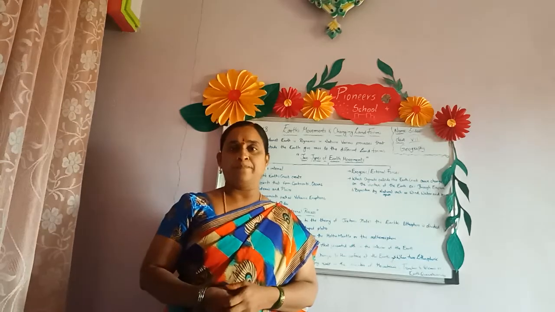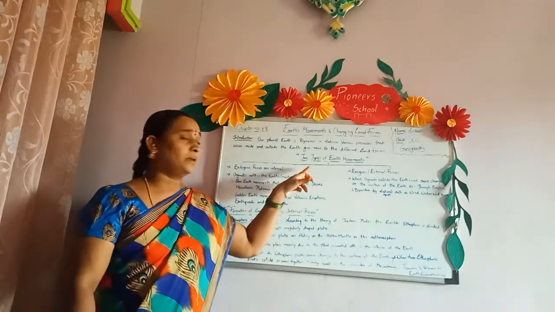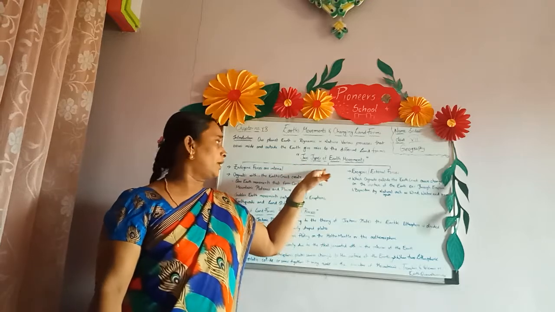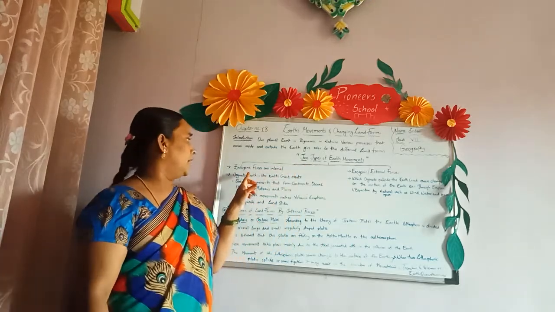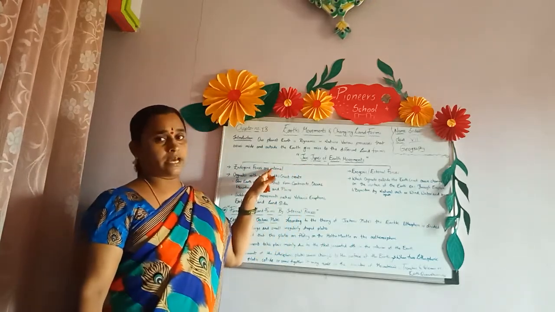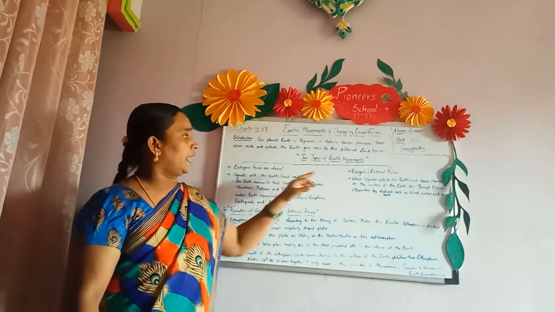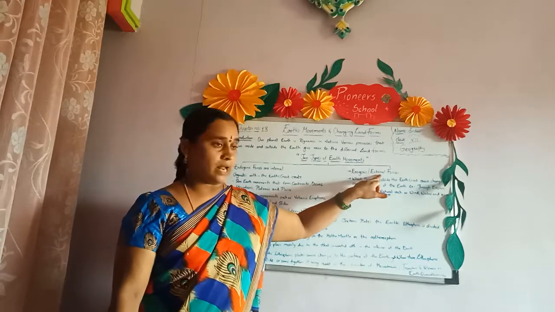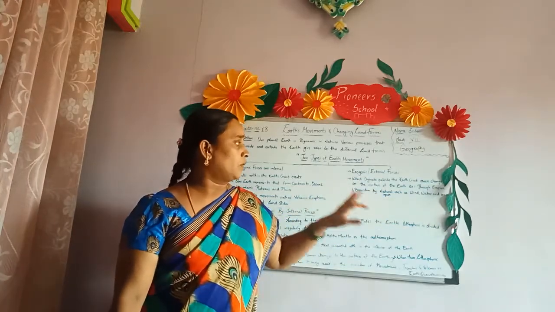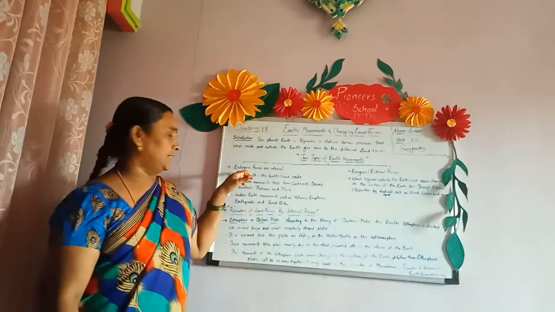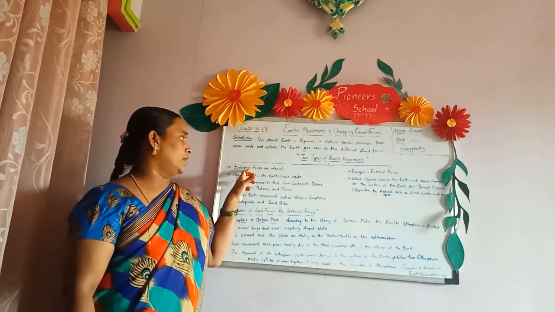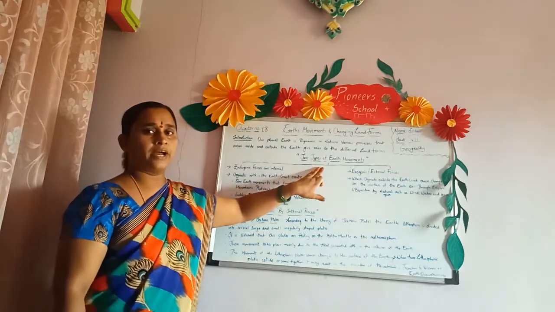Now let us understand the movements of the earth, which are divided into two types. What are those two movements? Endogenic forces, also called internal forces, and exogenic forces, also called external forces. Let us first understand the meaning of these two types of earth movements.